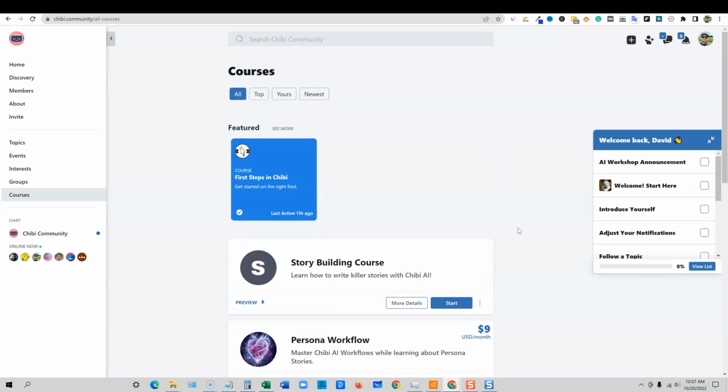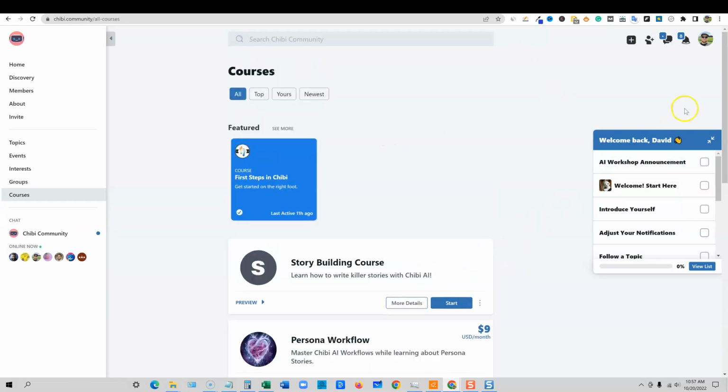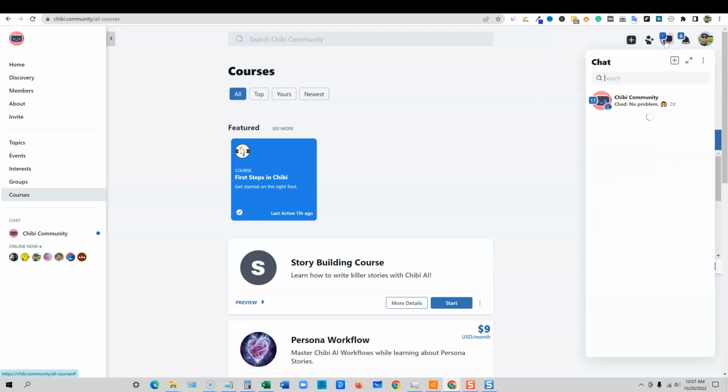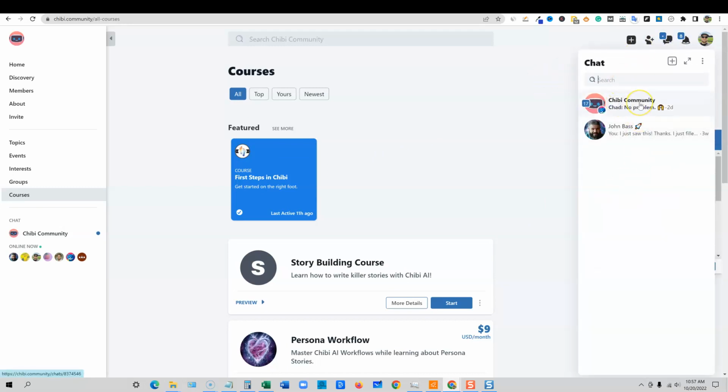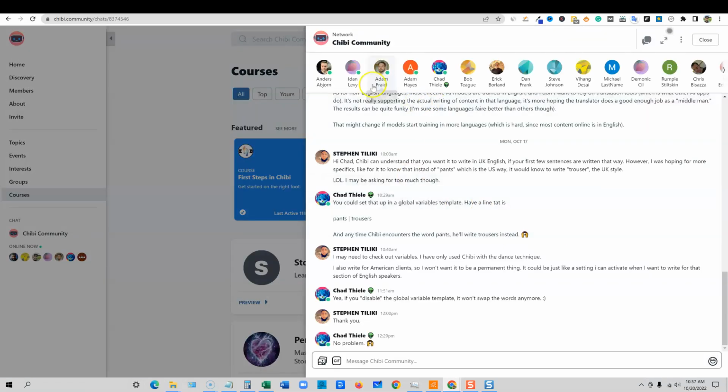So this is definitely what separates this from other software, the uniqueness of the software and the community behind it, that Chad and his team really care, and you'll be able to get alerts on what's going on over here, and you'll see the main Chibi community right over here. You'll come over here and you'll see all the different members inside of the community.